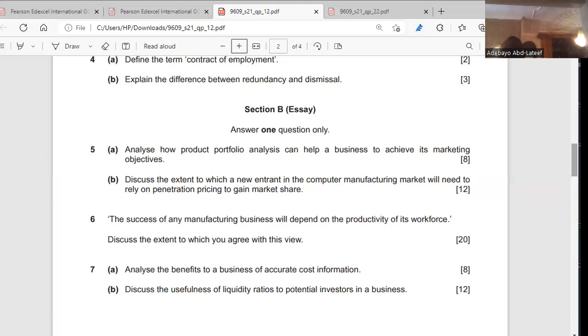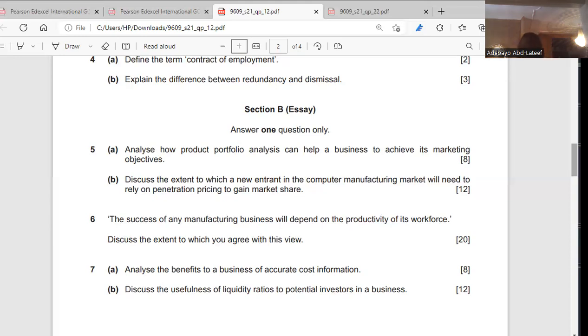So maybe you need to invest more in advertisement to be able to sell in such a market. Maybe customers are not aware of your product. That is why it's a question mark. Do you understand? So that's the point about that. Then what else did I write about it? Customer satisfaction. So if your product is not satisfying customers, then it might be going into decline. So what do you have to do? You will be able to know.